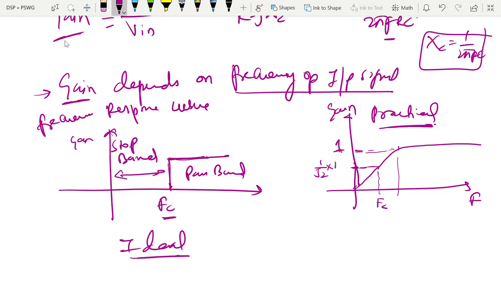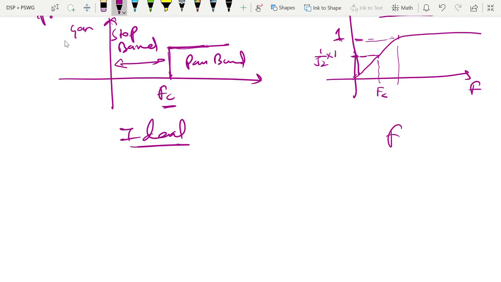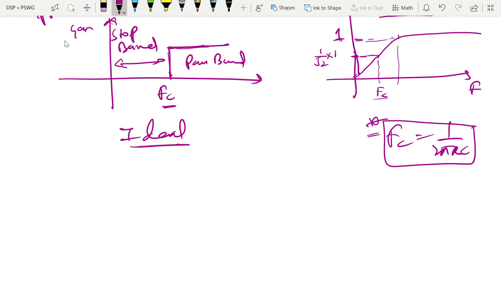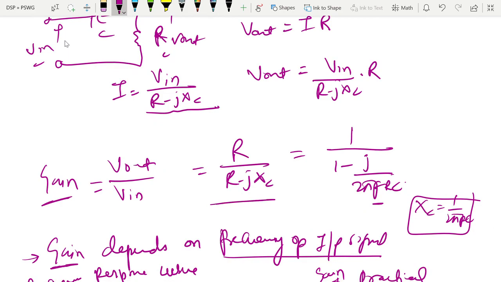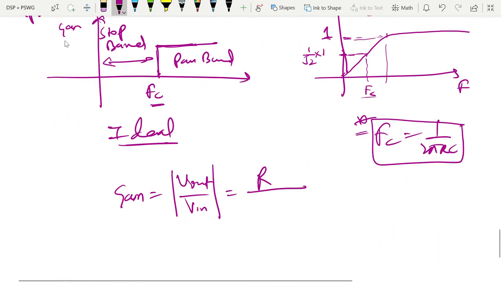Okay, so the frequency is 1 by 2 pi RC. If we want to find this FC, we consider the gain, the modulus of V out by V in, which is R by R minus JXC. To find the modulus, we have R by the square root of R square plus XC square.